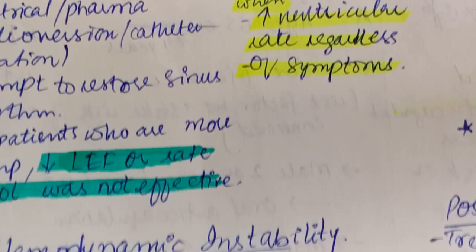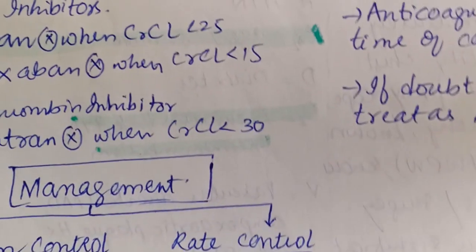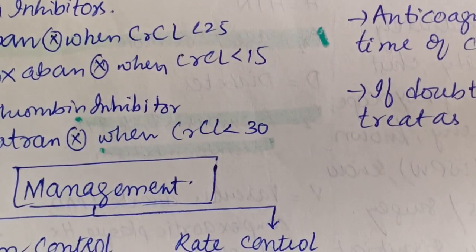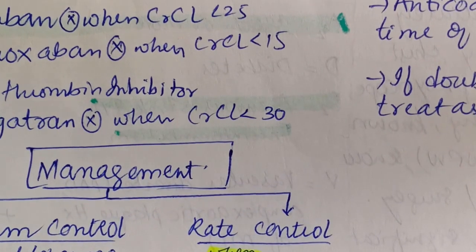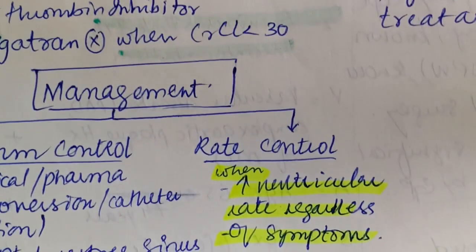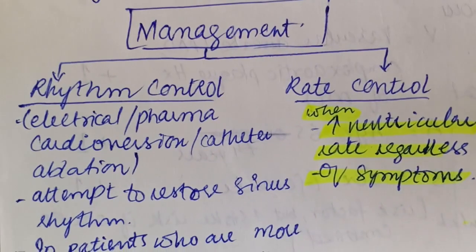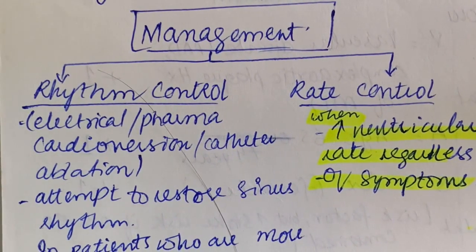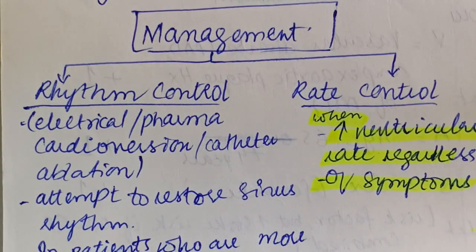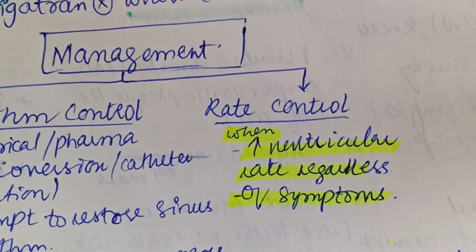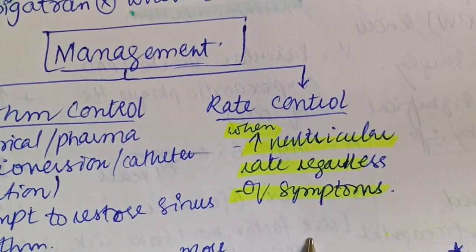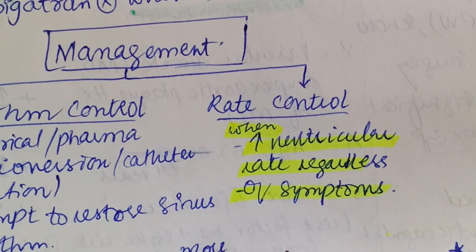Now we are going to check if the patient is symptomatic or asymptomatic and check the ventricular rate. If the ventricular rate is increased and the patient is symptomatic, we are going to go for rate control and rhythm control. First we go for rate control when there is increased ventricular rate regardless of the symptoms.